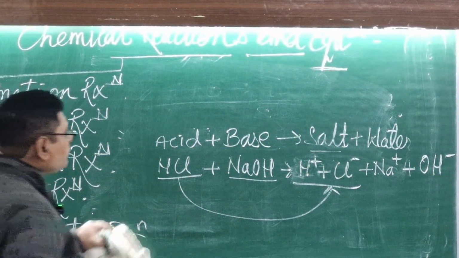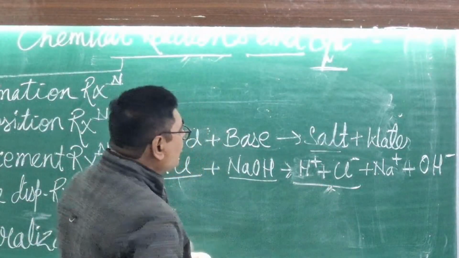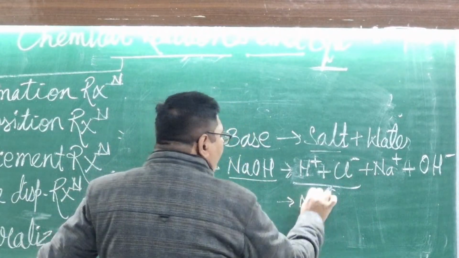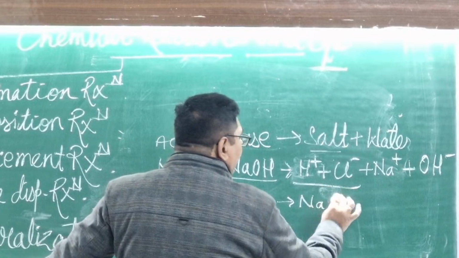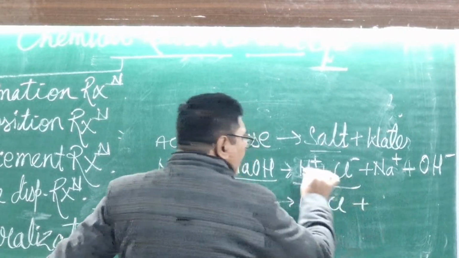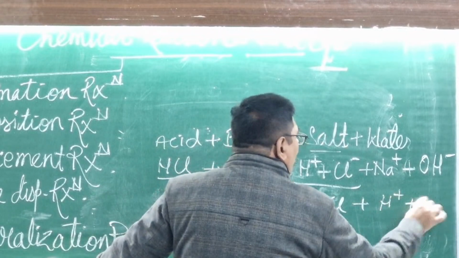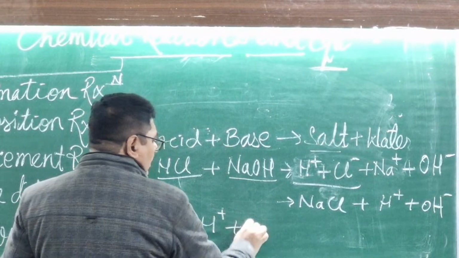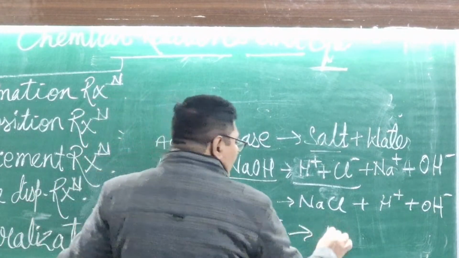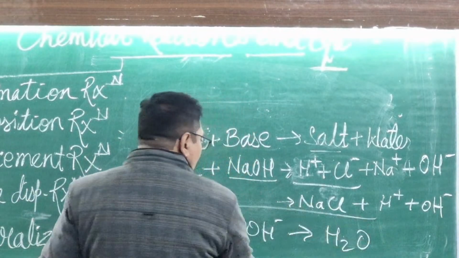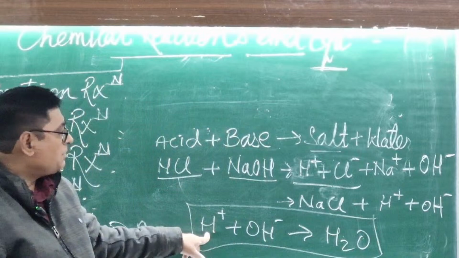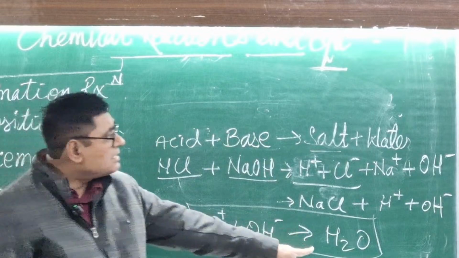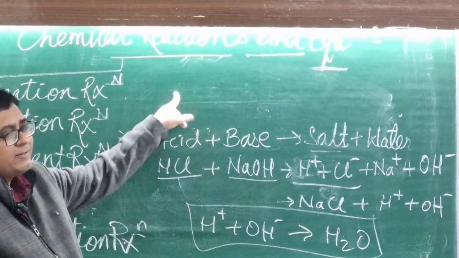Now here, we are going with the neutralization reaction. Here, Na positive and Cl negative will combine with each other, NaCl. But here, H positive and OH negative, I am writing separately. H positive and OH negative will make H2O. This one is a neutral substance, so this reaction is called the neutralization reaction.